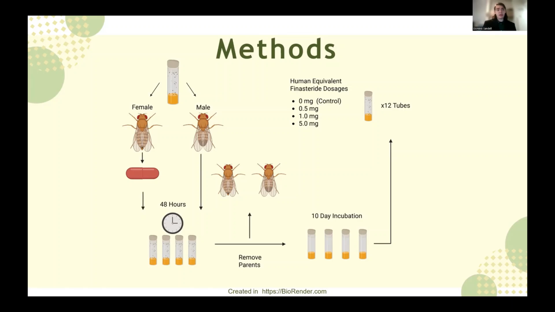where over the course of 10 days, we will remove the flies as they hatch to ensure that they do not begin to reproduce themselves, again, to limit as many confounding variables as possible. As the flies hatch and mature, we will count them and store them in separate tubes, male and female once again, to limit reproduction, and store them for future studies that I will go into a little bit later. Next slide, please.